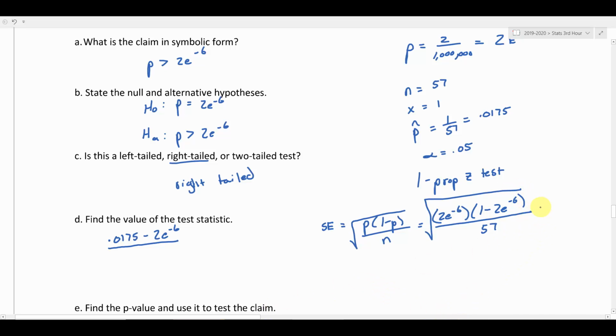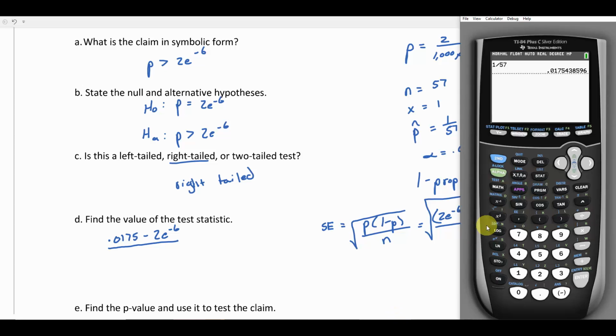So I'm going to run that calculation. Let me show you how I do that in my calculator real quick. We did 2 divided by 1 million, that's 6 zeros, by the way, and there's our 2e negative 6. Then I'm going to do 1 minus that answer. So we've got our two things. I'm going to do this 2e negative 6 times the 1 minus, just like that.